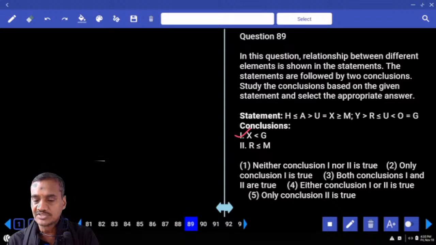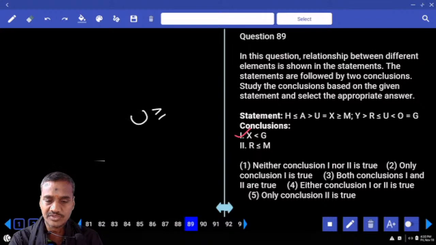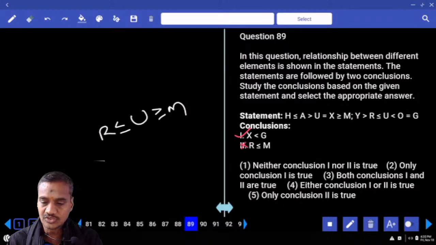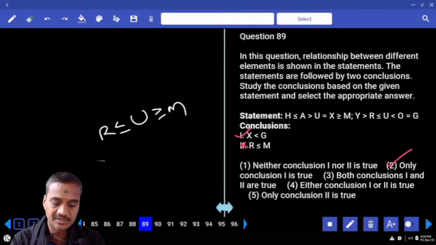Second, R and M. R is here and M is here. Which element is common? U is common. U greater than or equals to M and R lesser than or equals to U. Between R and M, two opposite symbols, no relation. So what is your answer? Only one, that is choice 2, question number 89.